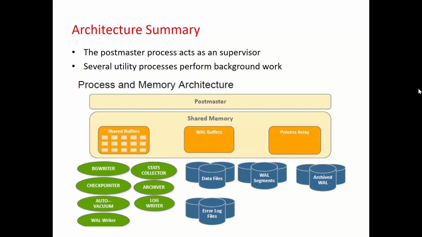Now there is an archive WAL, you can see a blue box. So all these blue blocks, blue cylinders, are the files on the disk. And the green ones are the processes, the background processes that are running. And then these orange boxes are the pools or the caches in the memory.